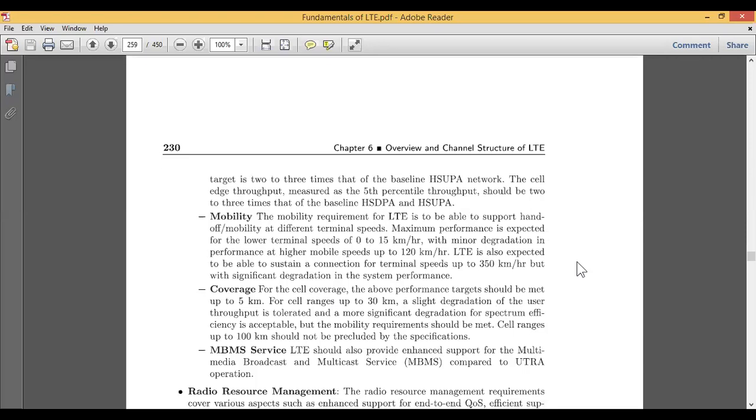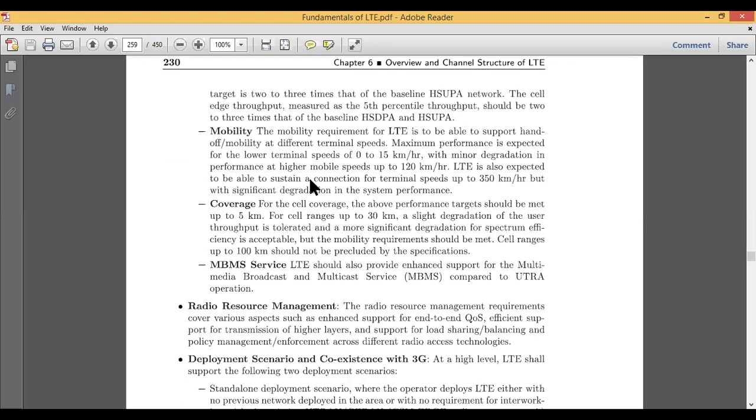And what about the coverage area? If you have a cell with better performance, the target should meet up to 5 kilometers. For example, if there is one tower and you are not able to connect to that tower after some distance, for example 1 kilometer or 2 kilometers, then you will not have any network.